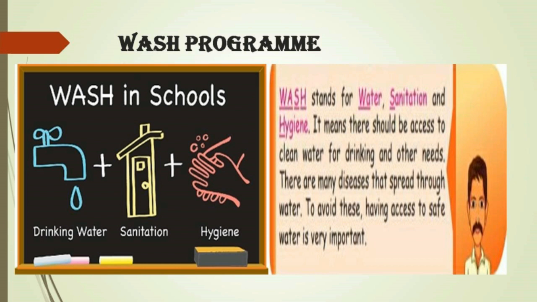WASH program. In right to survival, the WASH program is also a part of it. WASH stands for water, sanitation and hygiene. It means there should be access to clean water for drinking and other needs. There are many diseases that spread through water. To avoid these, having access to safe water is very important. There are many vaccines and drops which are given to children to protect them from certain diseases.